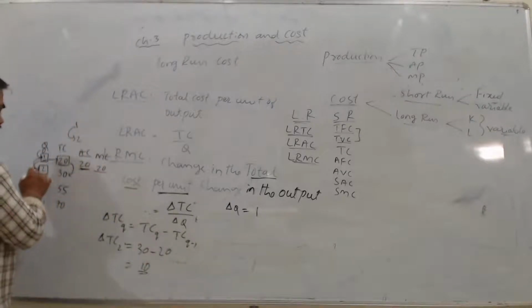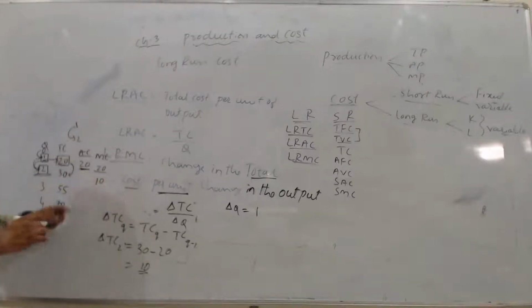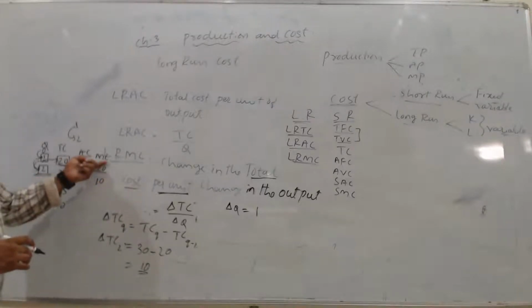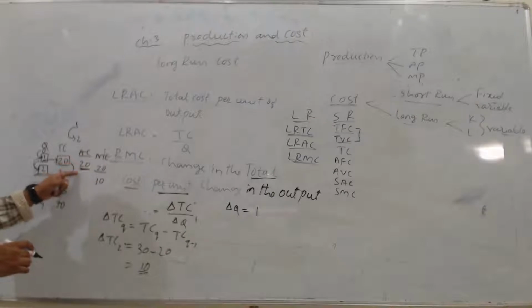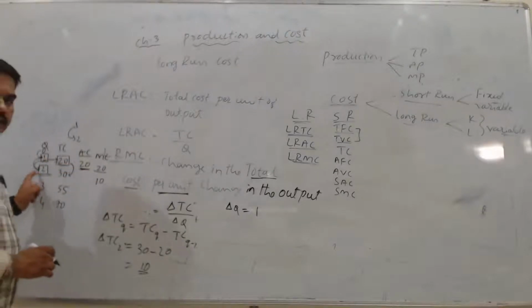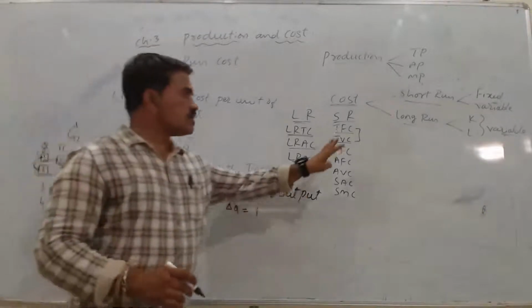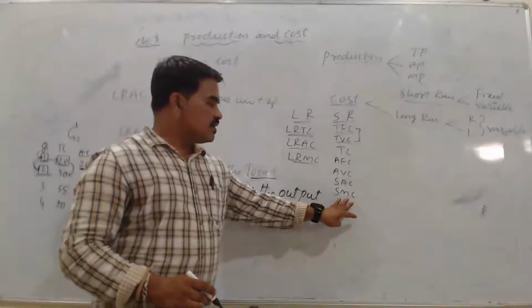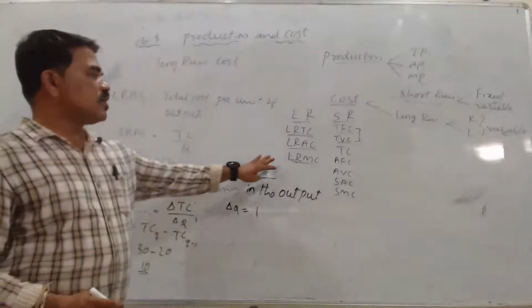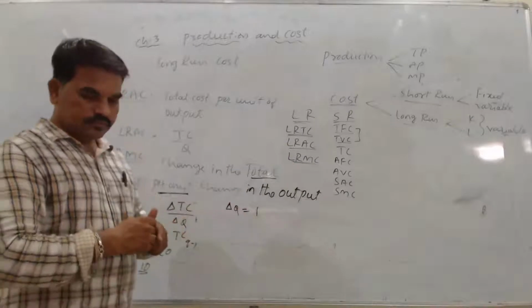So at the second level of output my marginal cost is 10. So this is how we find the marginal cost: change in the total cost per unit change in the output. Correct? The same concept applies in the short run and also to the long run, for average cost and marginal cost.